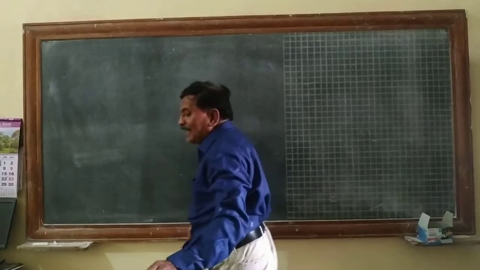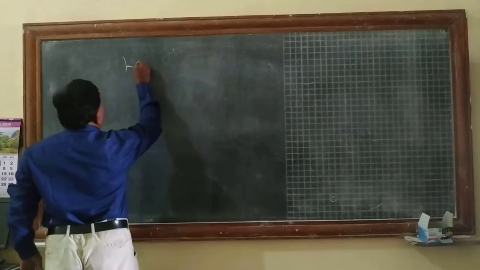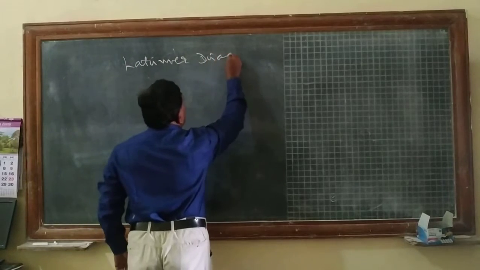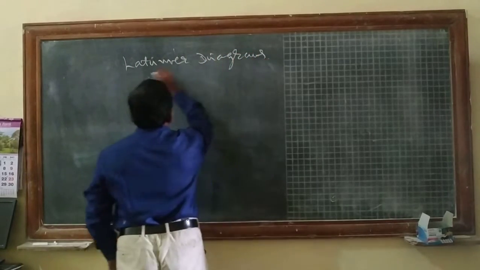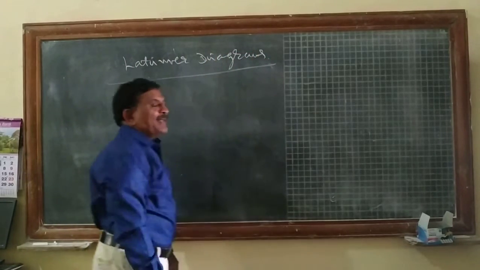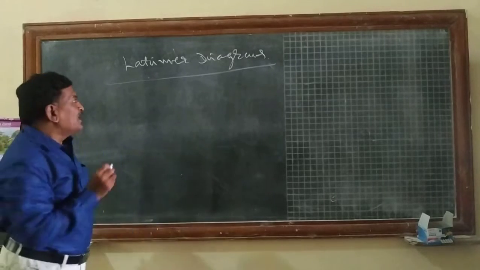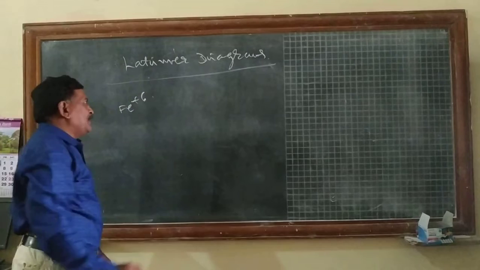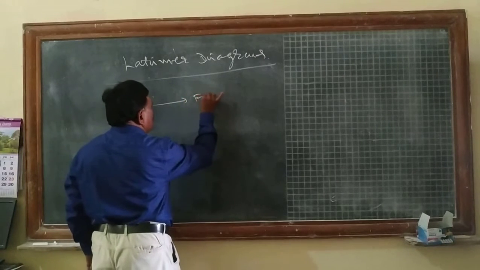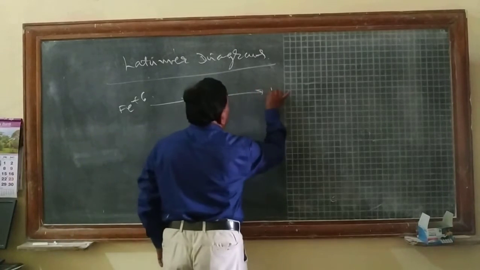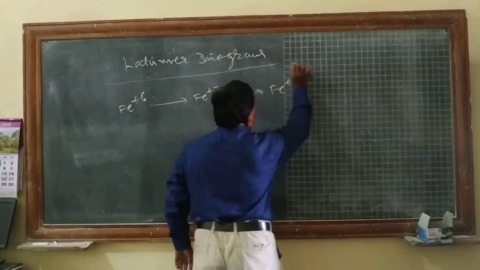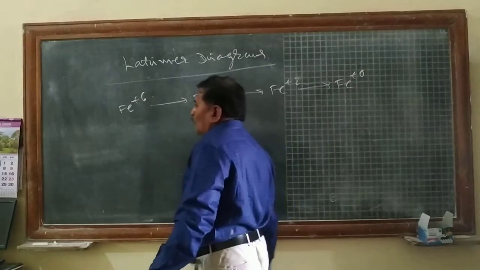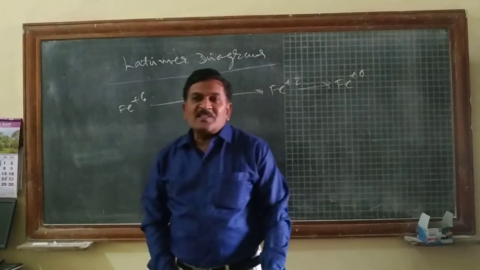That is called a Latimer diagram. The best example to consider is the iron metal. It has the first oxidation state Fe plus 6, which changes to Fe plus 3, then Fe plus 3 changes to Fe plus 2, and finally Fe plus 4.